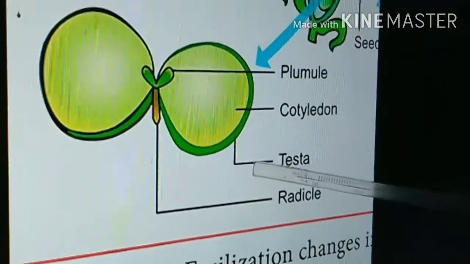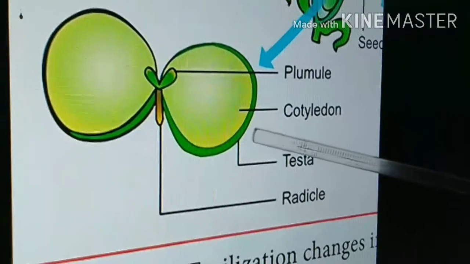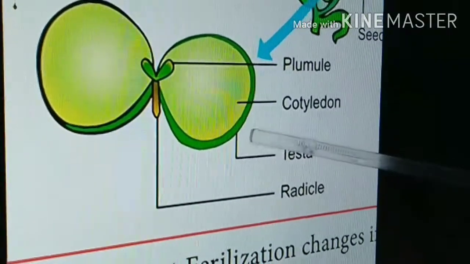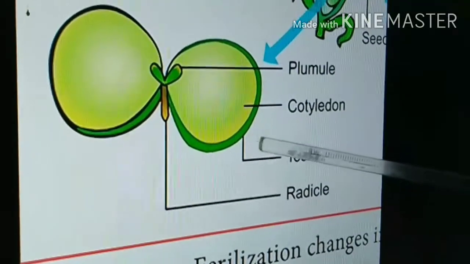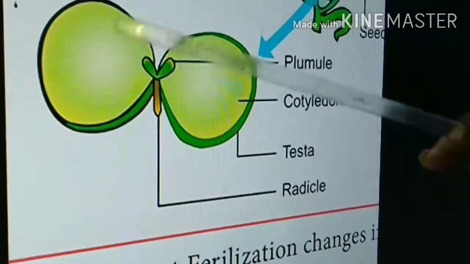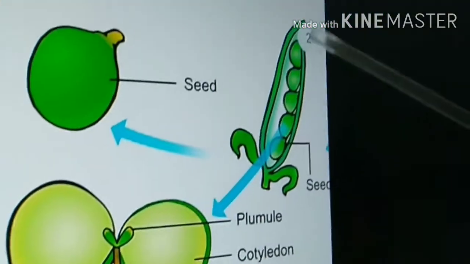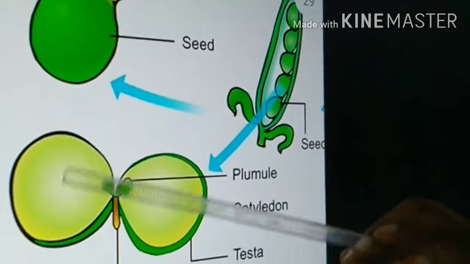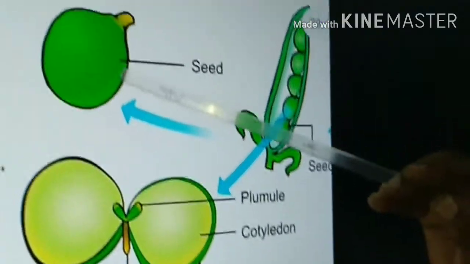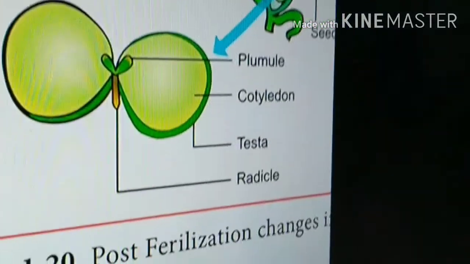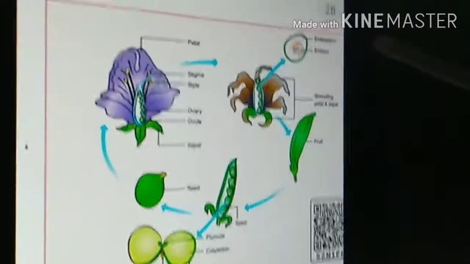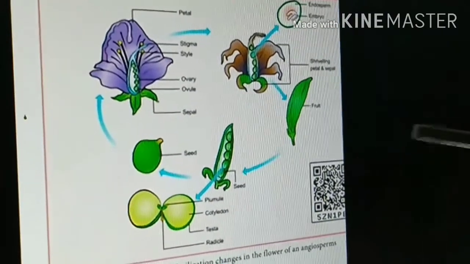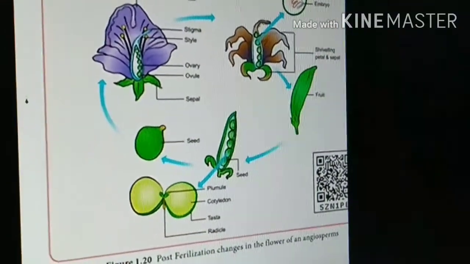The seed coat is divided into two types. The outer, thick integument becomes the testa. The inner integument becomes the tegmen. In such a way, the seeds are formed. So the ovary becomes fruit and the ovule becomes seed. Then if the seed is dropped on the soil, it will develop into a new plant. This is the life cycle of the plant that takes place due to sexual reproduction.